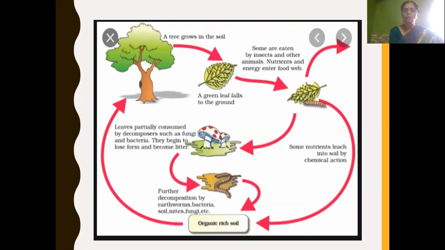What are decomposers? Microorganisms used for the decomposition process, such as fungi and bacteria. They convert that fallen leaf into litter, or you can say manure. Further, it is decomposed by earthworms, bacteria, and other microorganisms. Finally, all the nutrients are added to the soil, and again they are used by plants. So the nutrients are used again in a cyclic manner. In this way, decomposers are used for cleaning up the environment.